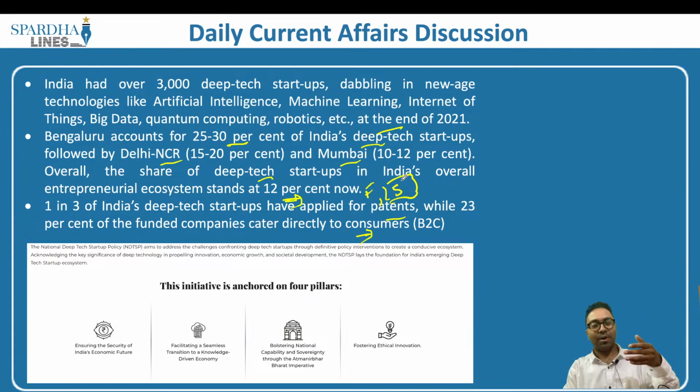And we also require skilled labor, people who are able to think, reimagine, and come up with an innovation. This is also another problem. We do not have many people who are into that particular idea. So these are the challenges.